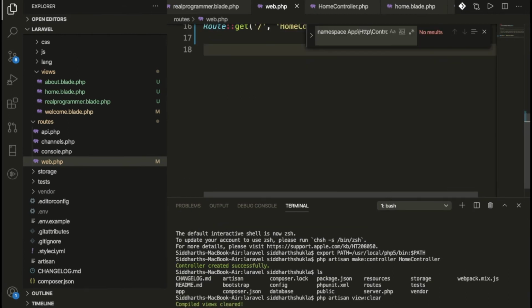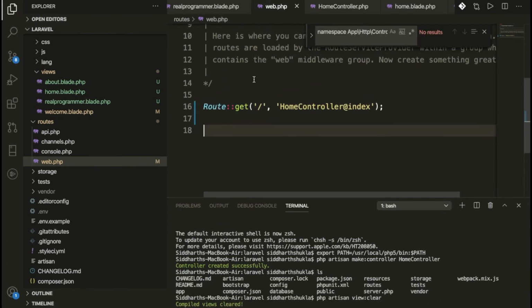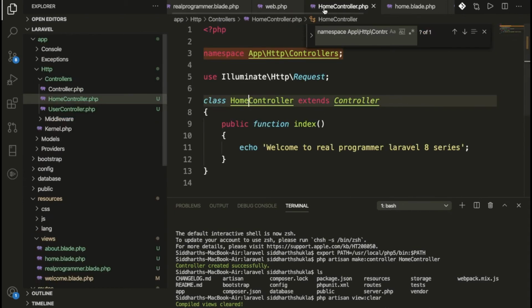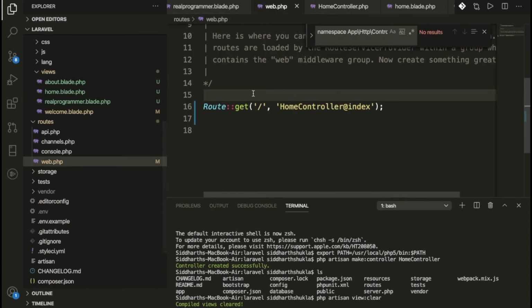I want to use this particular controller and function in the route.